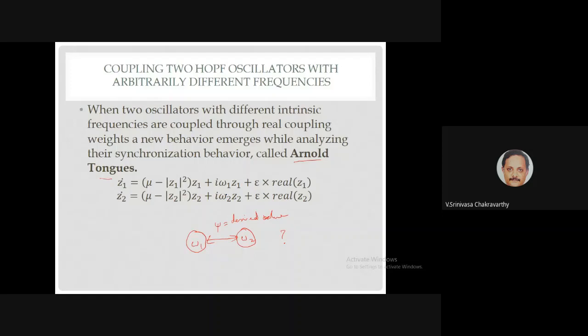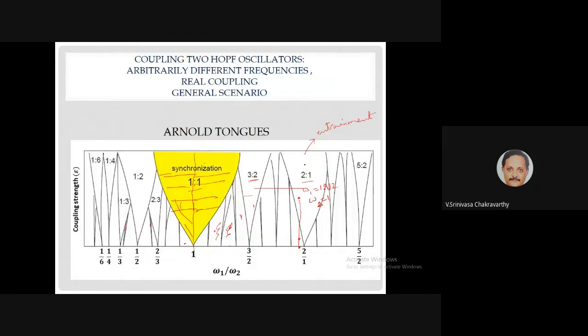Now the real problem starts when you use two oscillators with a huge difference in frequencies, or oscillators where omega 1 and omega 2 are arbitrary positive numbers. Then the whole hell breaks loose. Dynamics gets very complicated. That is described famously by what are called the Arnold tongues. Basically, it is the map that describes what kind of phase relationships two oscillators can have. There are two parameters here.